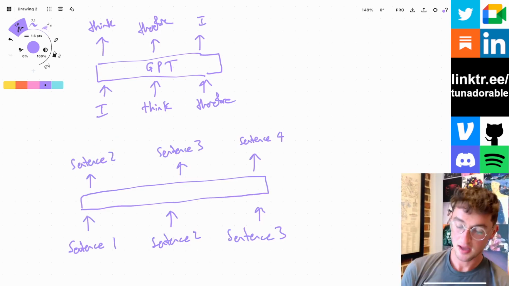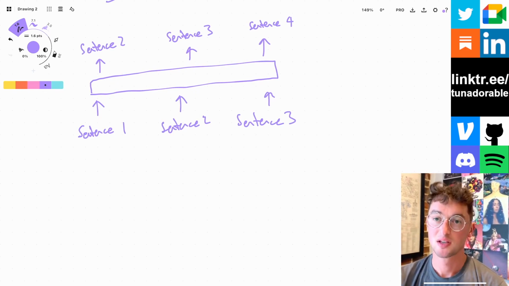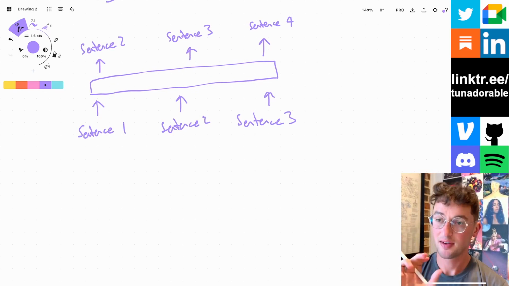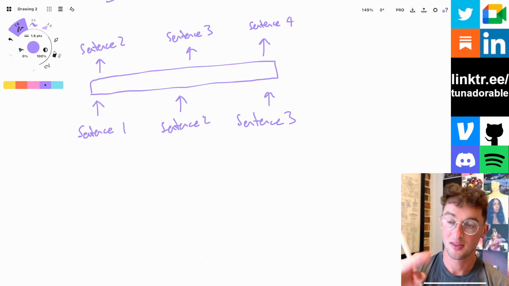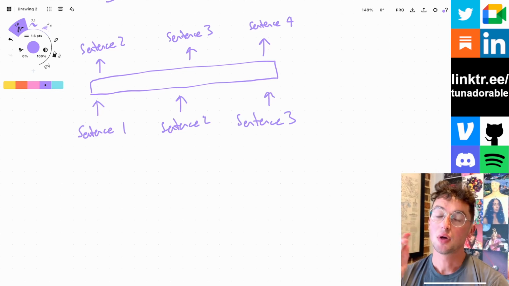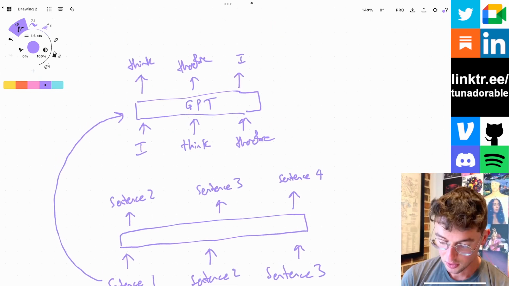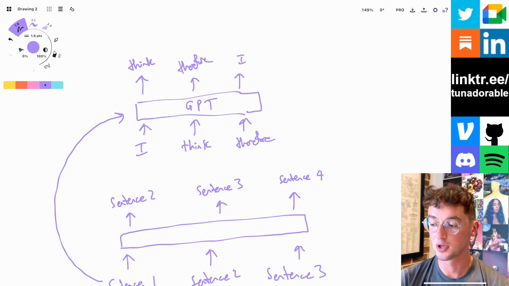Whereas with sentence VAE, what we have going on instead is next sentence prediction, right? So it takes some number of sentence vectors, outputs the next one, takes that new one, puts it back into the input, and does the thing again for the one after that, right? But what's interesting here is that while you are autoregressively decoding your sentences, you can, in parallel, take your sentence vectors and use them to decode the actual individual tokens.